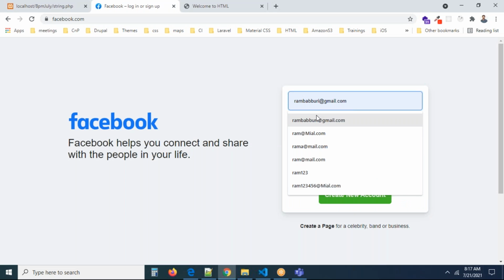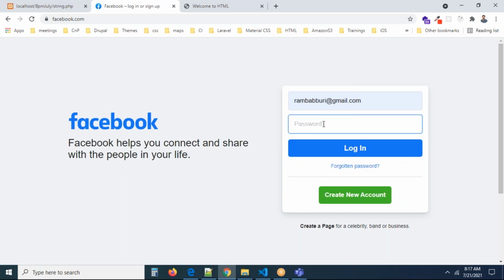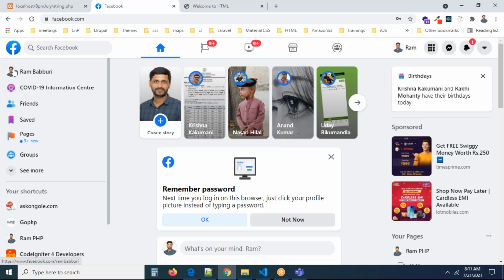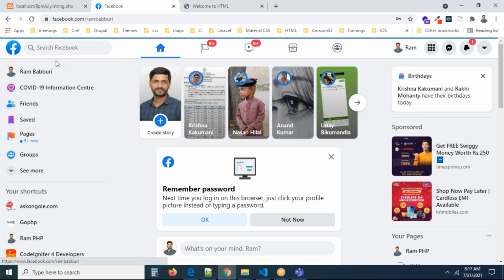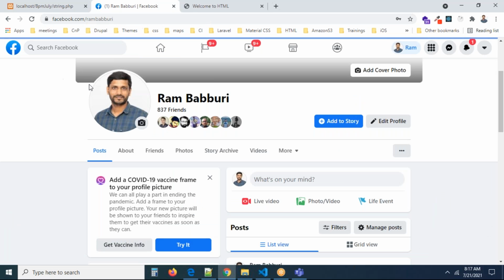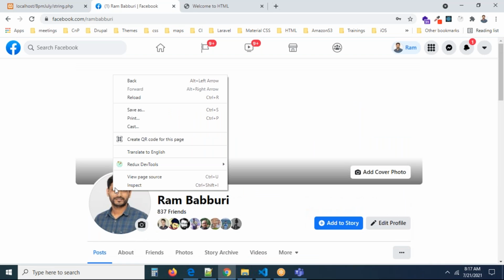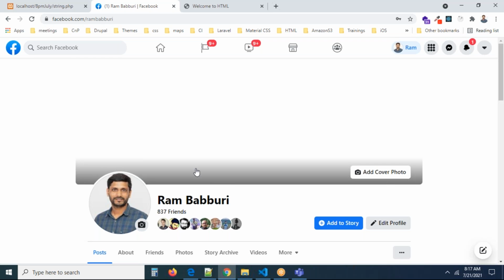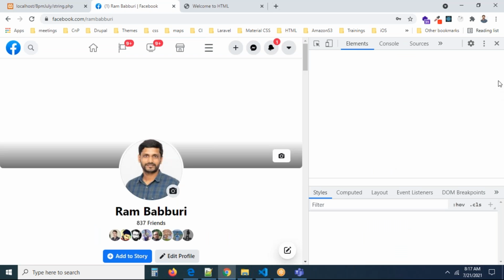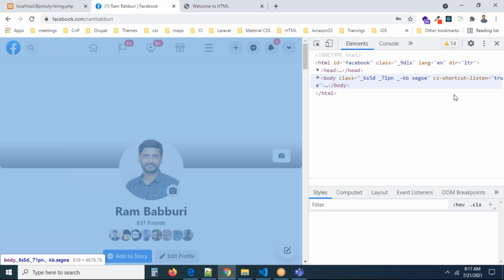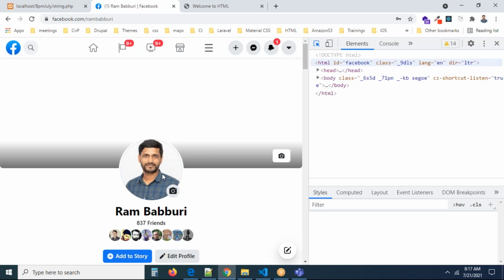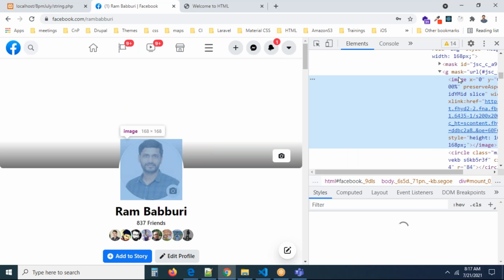Let me show you, one minute. I don't know whether these people are doing the same or not. Definitely I think they will, because it's a global website, right? Let me take you through my profile. So here my profile is there. I want to change the path of the profile, I mean provide some wrong path. Let me inspect this and change the path. Let us see what these people will do. Where is this image? My god, this is the image?